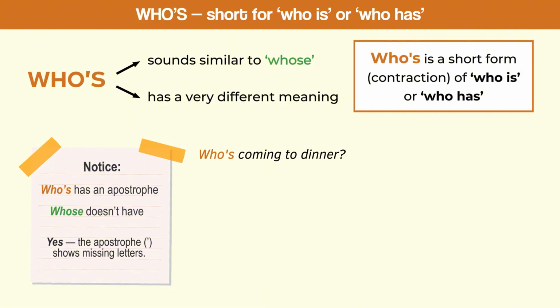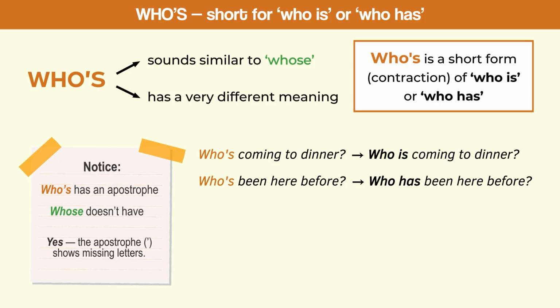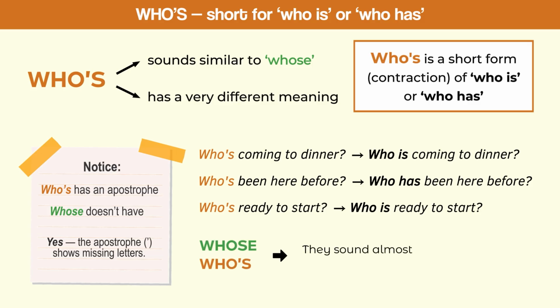Here are some examples. Who's coming to dinner? Who is coming to dinner? Who's been here before? Who has been here before? Who's ready to start? Who is ready to start? They sound almost the same, but mean completely different things.